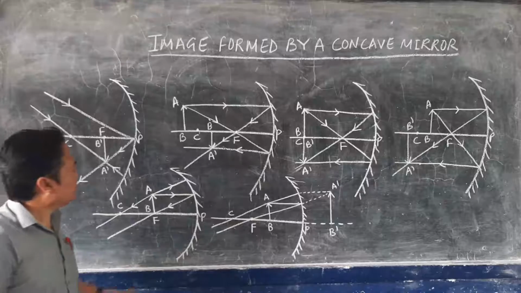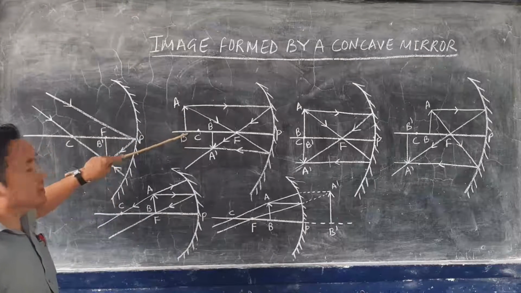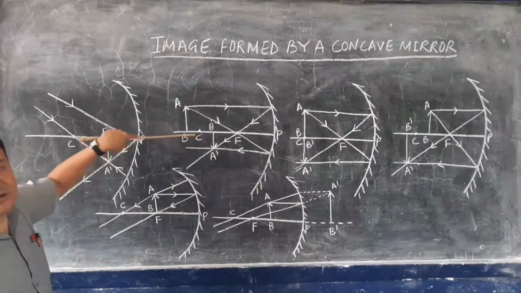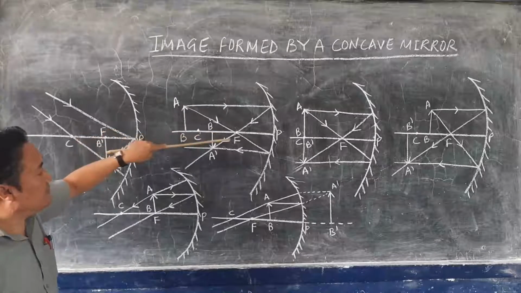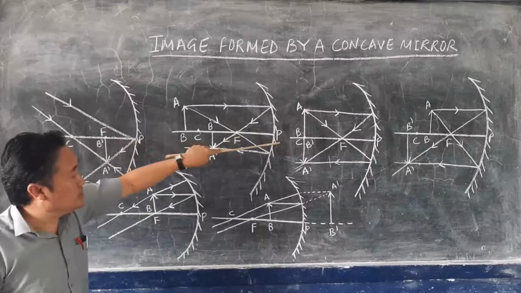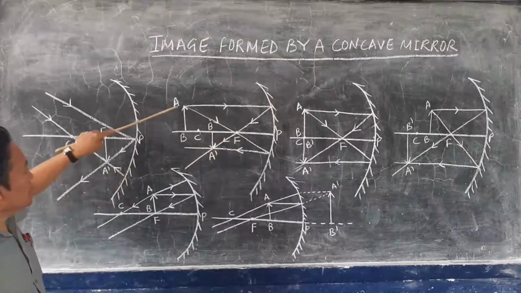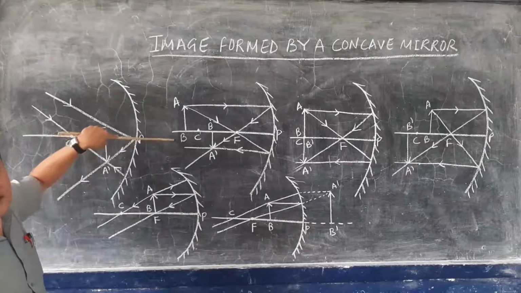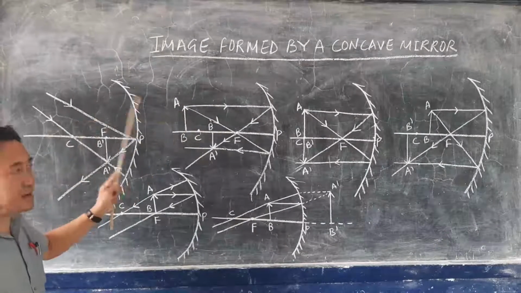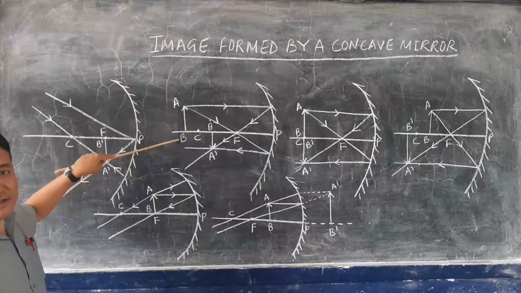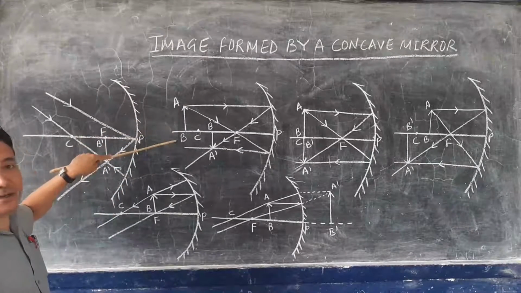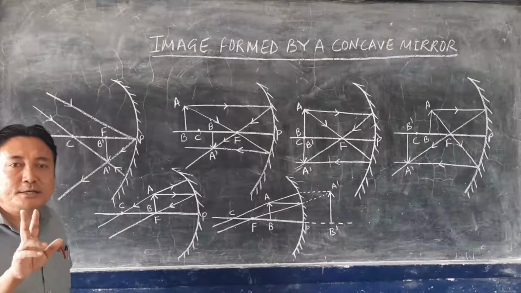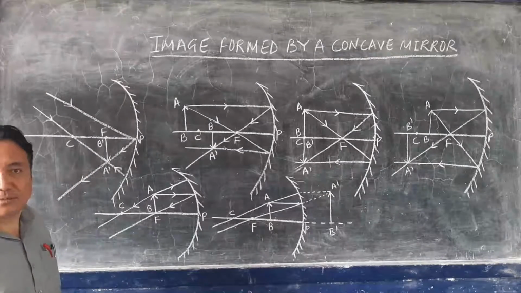The second case is when the object is beyond the center of curvature. You can see C denotes the center of curvature, F denotes the focus, and P denotes the pole of the mirror. So AB is the object, and this object is placed just beyond the center of curvature. Now you have to draw the ray diagram. You draw only two rays, not more than that.